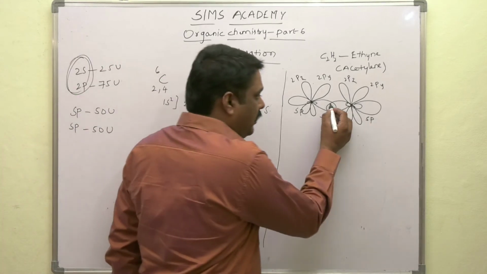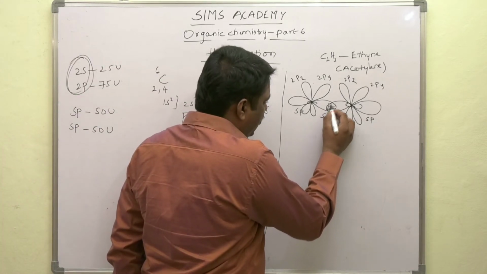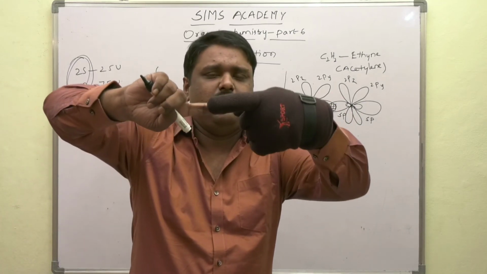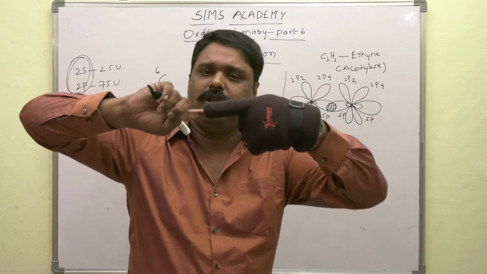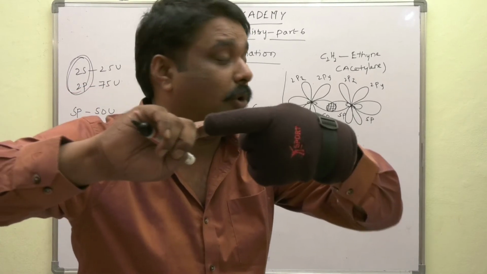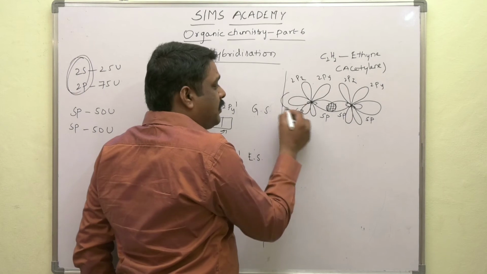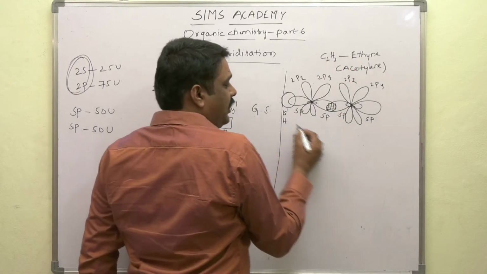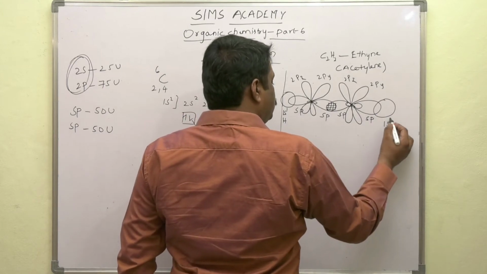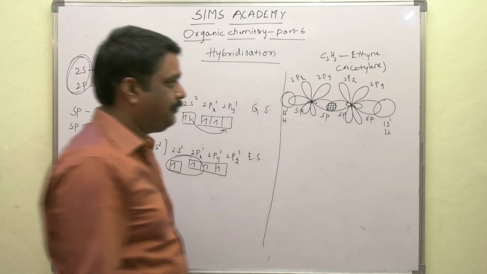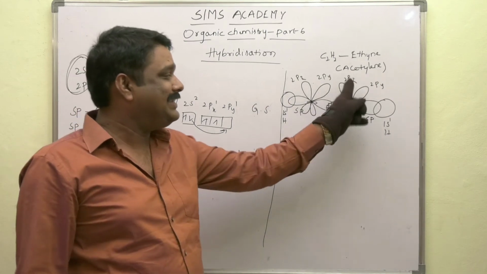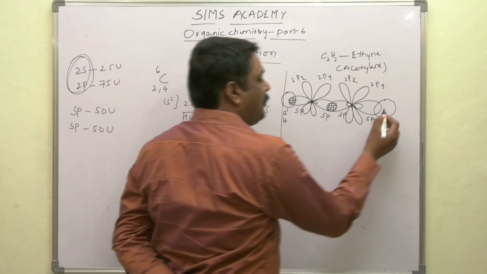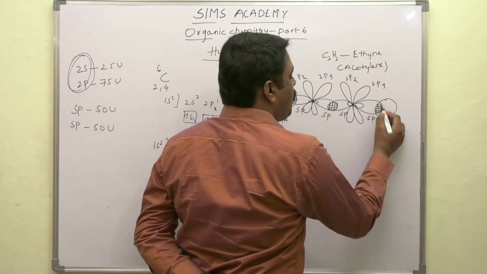Already carbon, sp and sp, they intermix by means of end-on-end overlapping, resulting in the formation of a sigma bond. And here another sp, how many hydrogens are there? 2 hydrogens. One s orbital of a hydrogen atom, here also one s orbital of another hydrogen atom. Here sigma bonds are formed. Here also sigma bonds are formed. Now, what about these unhybridized orbitals?